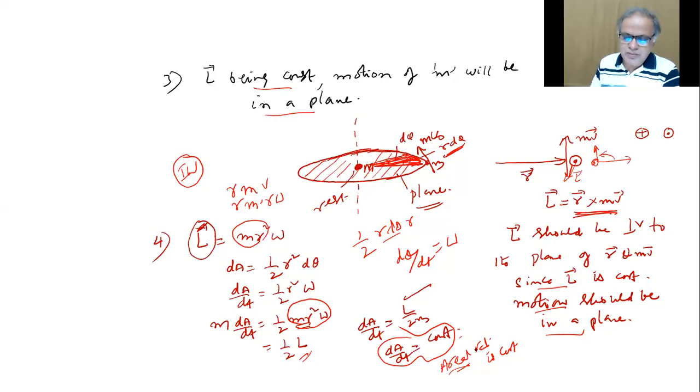You need to make angular momentum constant. You make K plus U constant, that comes later. And of course, 2 more laws are there. You can also see whether the aerial velocity is constant. You can also see whether the motion is in a plane. So these are all the ideas which should come to your mind when you are dealing with a good question or good problem.